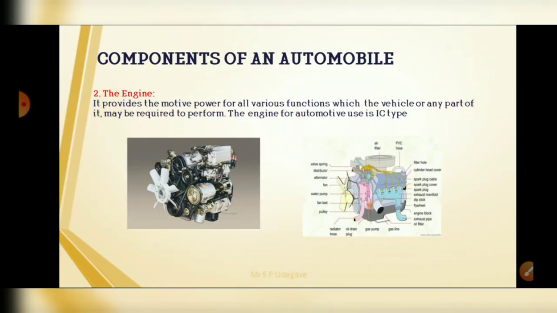Second one is the engine, or we can also call it the power plant. The power plant provides the motive power for all the various functions which the vehicle or any part of it may be called upon to perform. The power plant generally consists of the internal combustion engine, which may be either spark ignition or compression ignition. We can also call it an SI engine or CI engine.